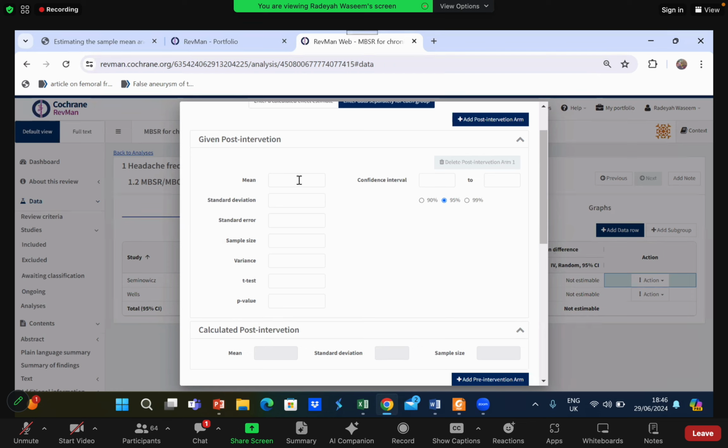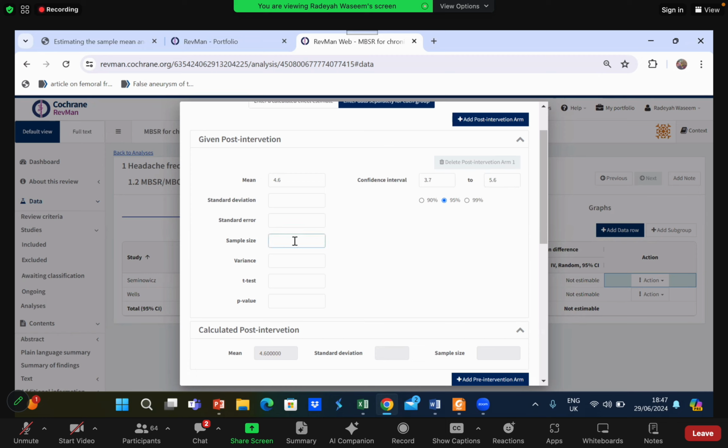Okay, guys, so now we're going to proceed for post-intervention. You guys remember we are only doing this for the MBSR group right now. So open that data extraction table. Only look at the MBSR part. Look at the post-treatment mean. The post-treatment mean in the MBSR group for Seminovic is 4.6. That is the mean. And the confidence interval is 3.7 to 5.6. That is all we have, right? We have the mean and the confidence interval, and you have the sample size with you.